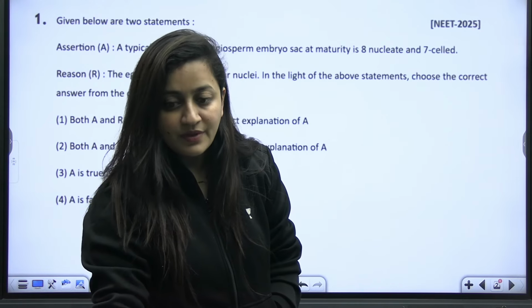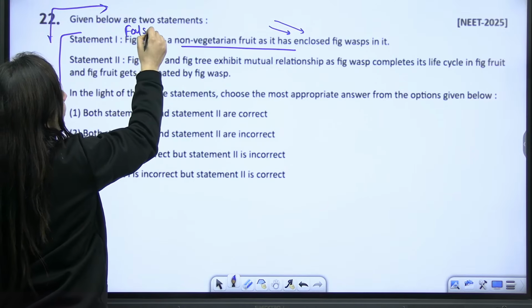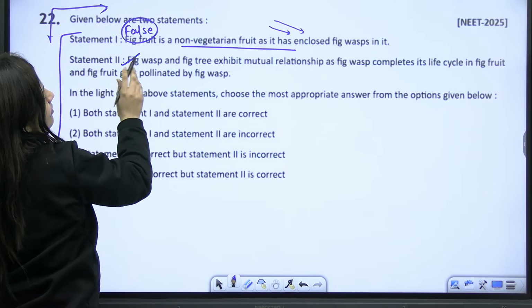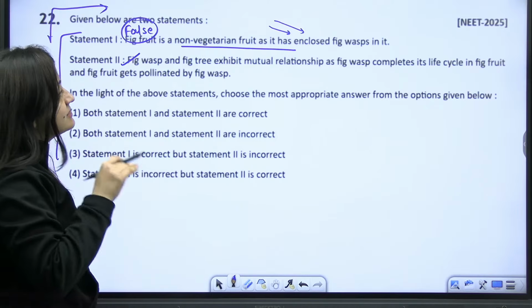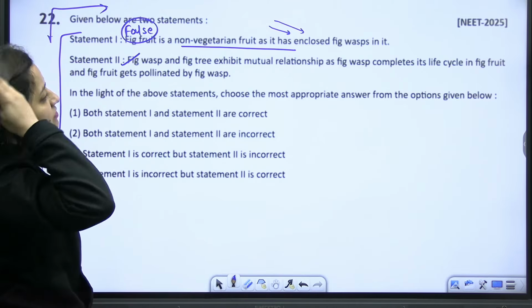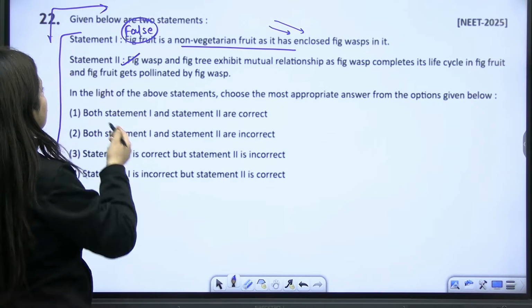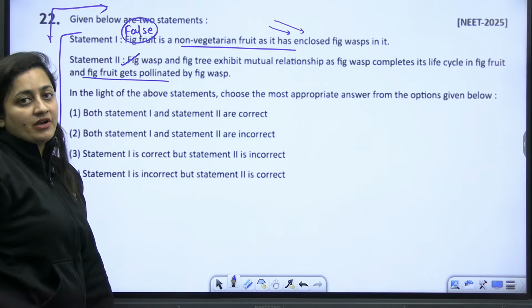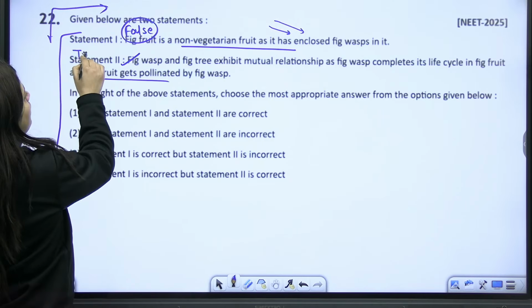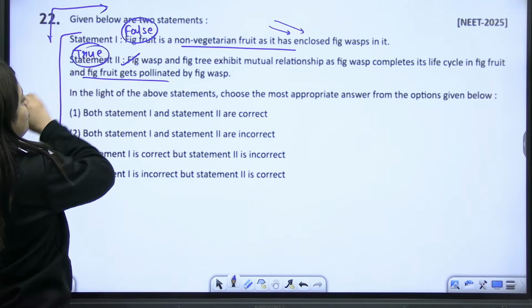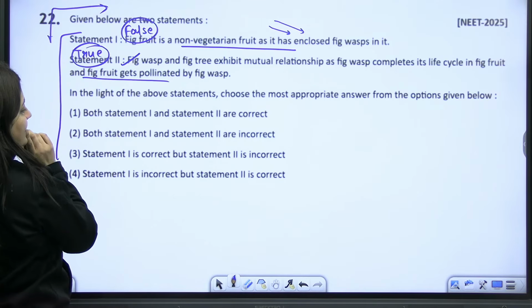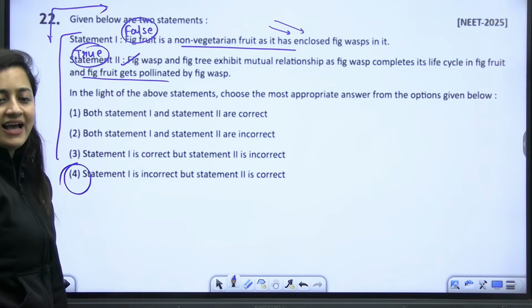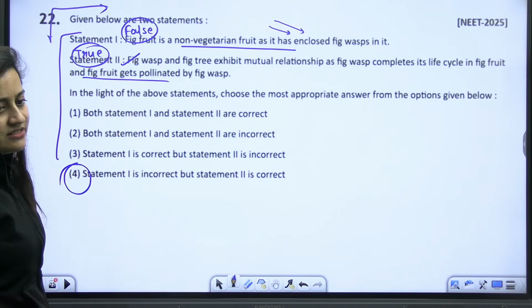We know this is a false statement as per NTA's answer key. And fig wasp and fig tree exhibit a mutual relationship, as the fig wasp completes its life cycle in the fig fruit and the fig fruit gets pollinated by the fig wasp. This one is true. So one is incorrect, another one is true. I have already explained the reason for that.